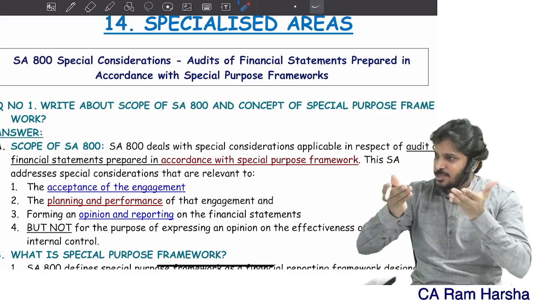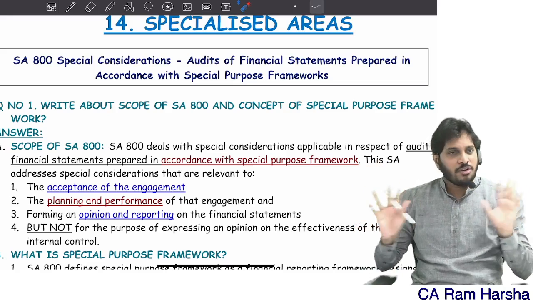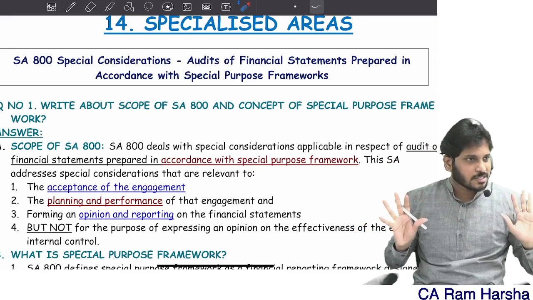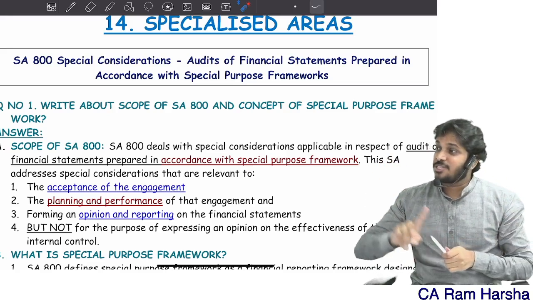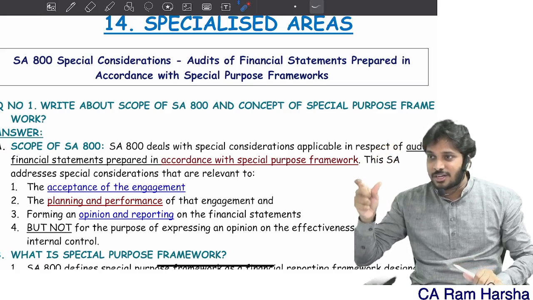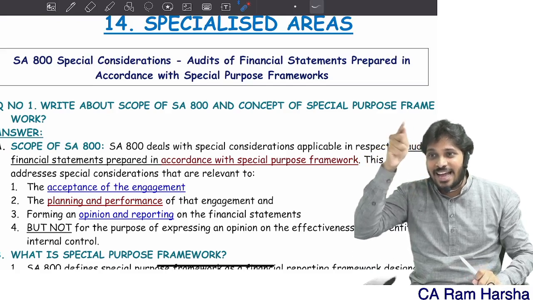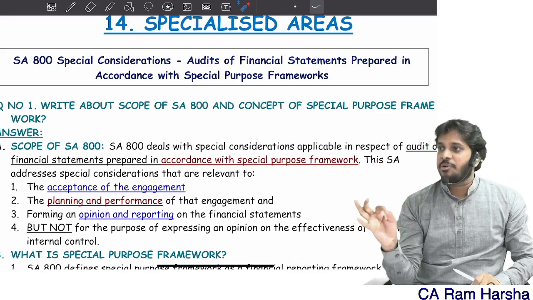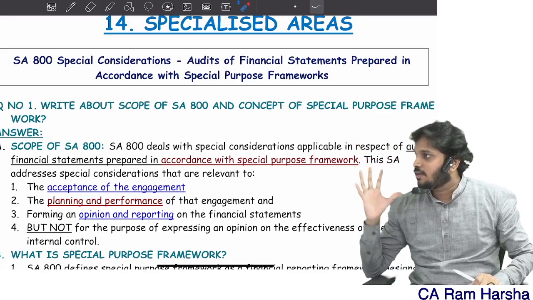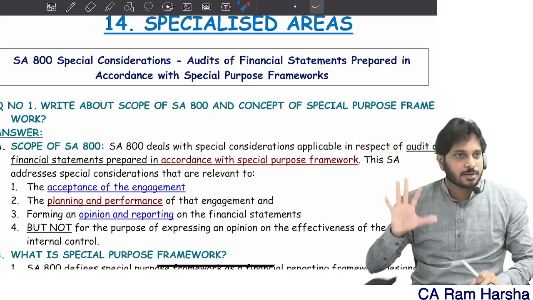What does the framework say? As per that requirement we prepare. That's it. No deviation. Exactly we follow that. Now this framework is a special purpose framework. What is the characteristic here? We have to prepare as per the rules given by the chairman, for his internal purpose, for his decision making purpose.